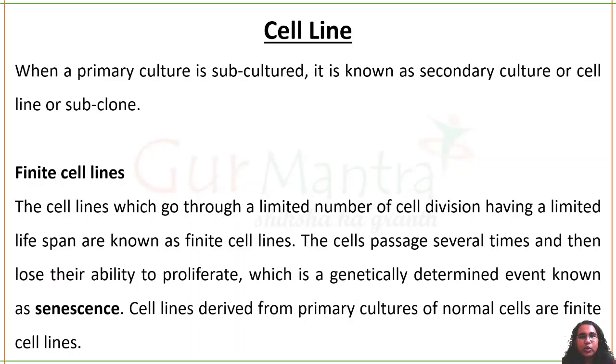First, they will lose their ability to proliferate because there is some genetic modification which has taken place, and they will not divide anymore. They'll be alive for some time, they will not divide, and that stage is called as senescence, and after that they'll die. Okay, after that they'll die. These are called as finite cell lines, and they are primarily derived from primary cultures.